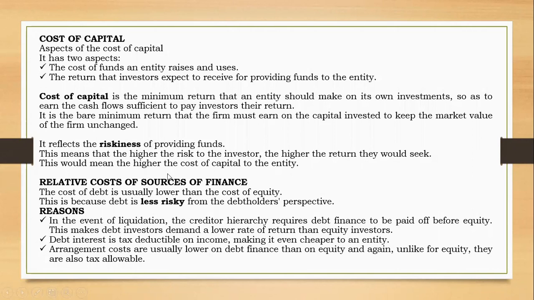So the other reason, and last: shareholders are not guaranteed dividends. When you borrow from someone, you guarantee them the interest. Maybe every year or every month you have to pay the interest. That one is known, it's given. But for dividends, shareholders are not guaranteed. It just depends on the discretion of the management, or the board of directors.